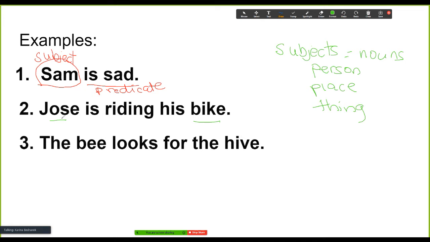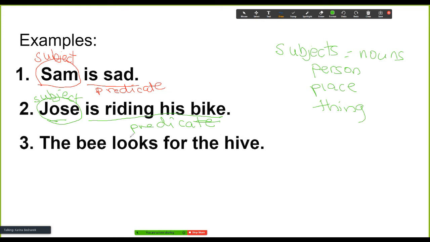Is the sentence about Jose or is it about the bike? It's about Jose. That's the subject. What is Jose doing? Riding his bike. And this is the predicate. Even though the bike can be a subject, the bike isn't doing anything. Jose is doing something. So that's the difference between Jose the noun and bike the noun.